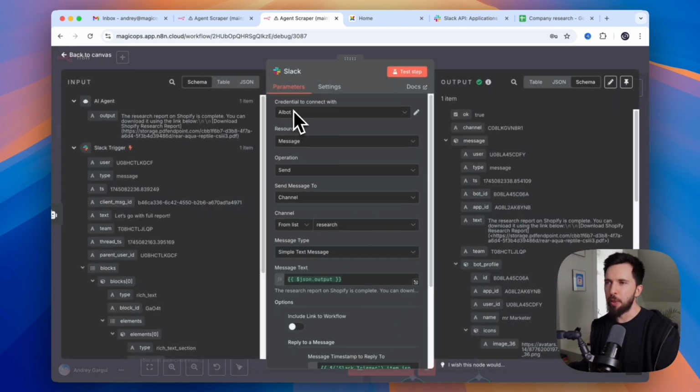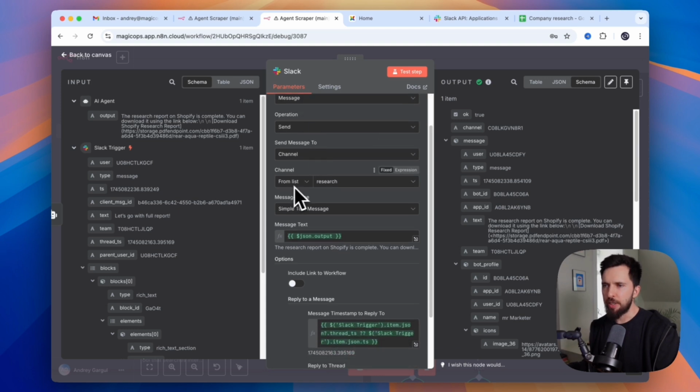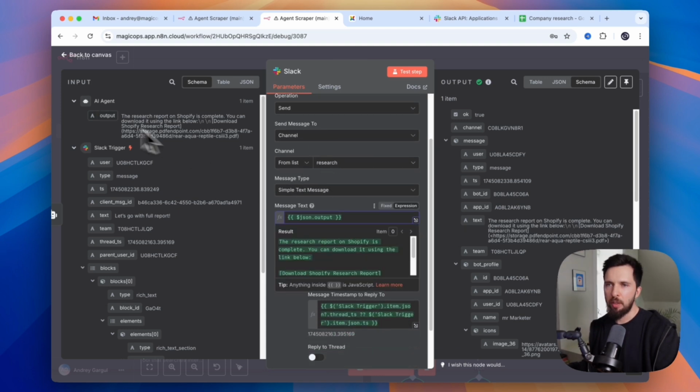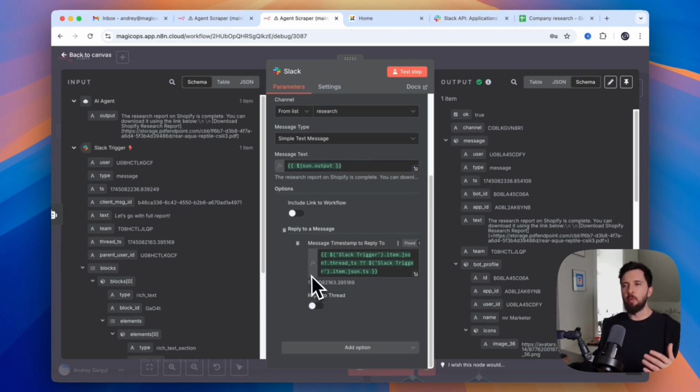I will show you the details of this in a second, but first let's look at the post message node. We already have credentials. Then we just select where we want to send it. We put the JSON output from our AI agent here. And then I want our agent to respond in a thread. I think this way it's going to be much easier to manage than having it in the channel.